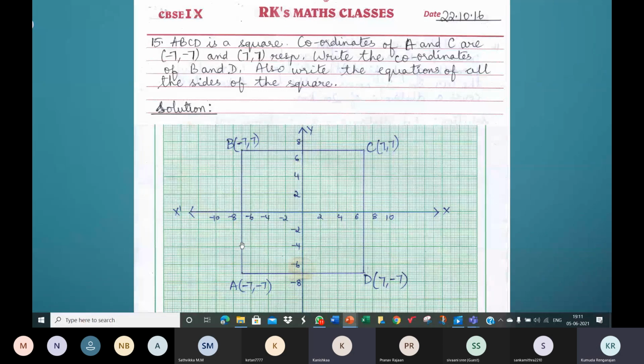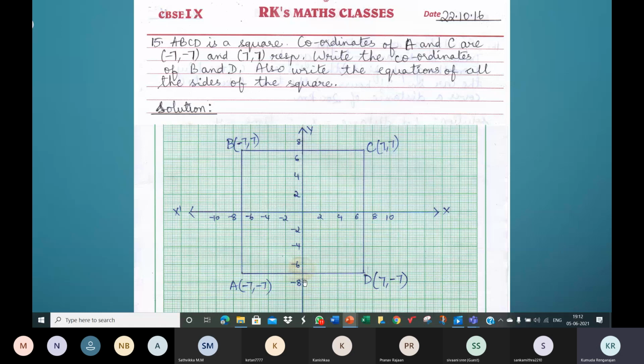What do you observe? X is always minus 7, right? Yes, always, ma'am. X value is always minus 7. So x is equal to minus 7 is the equation of this side AB. What is the other way of doing it? See, one way is identify a few points lying on that line or line segment and observe something. You will observe that either the x value is the same or the y value is the same. If the x value is the same, x is equal to minus 7. If the y value is the same, then y is equal to whatever. That's one way.